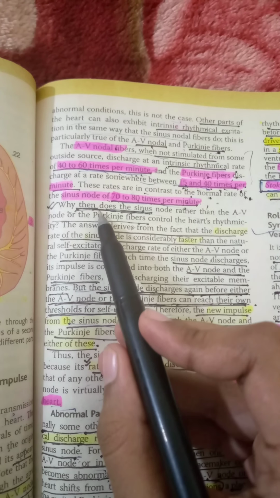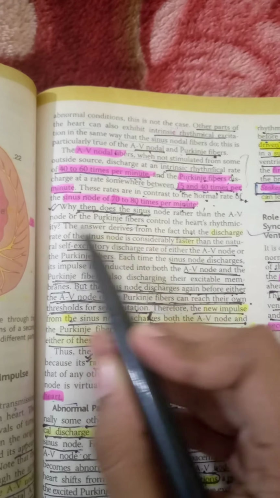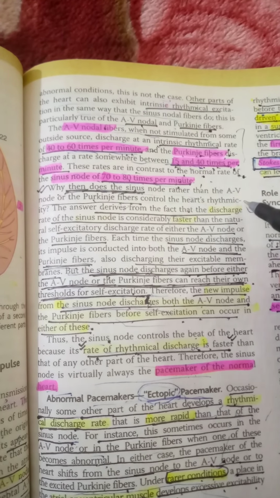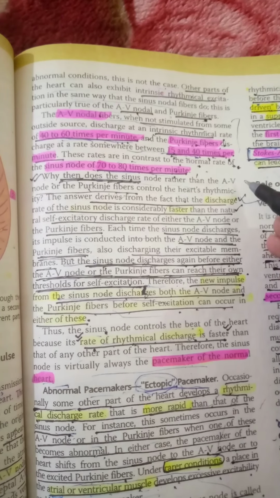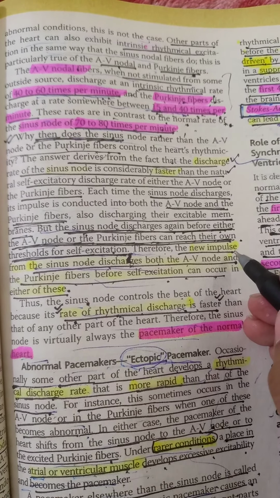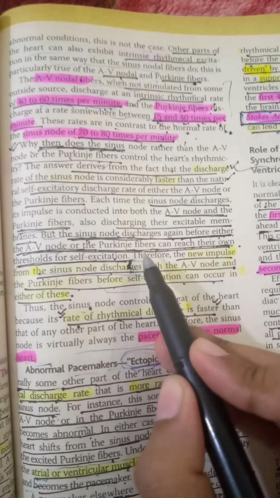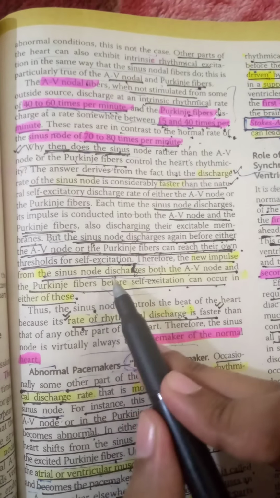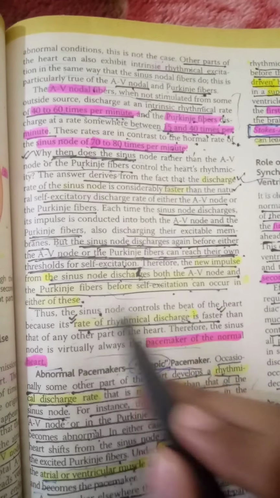So why does the sinus node rather than the AV nodal or Purkinje fibers control the heart's rhythmical activity? There are two main reasons for this. The first one is that the rhythmical discharge rate is faster for the SA node as compared to that of the AV nodal or Purkinje fibers. And the second one is that after first discharge, the sinus node discharges again before either the AV node or Purkinje fiber can reach their own threshold for self-excitation. Therefore, the new impulse from the sinus node discharges both the AV node and the Purkinje fiber before the self-excitation can occur in either of these.